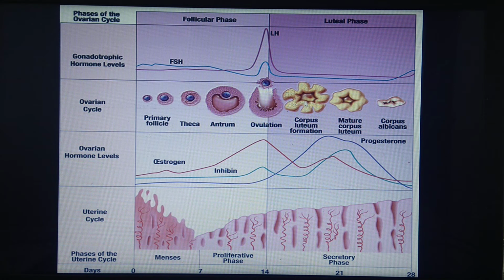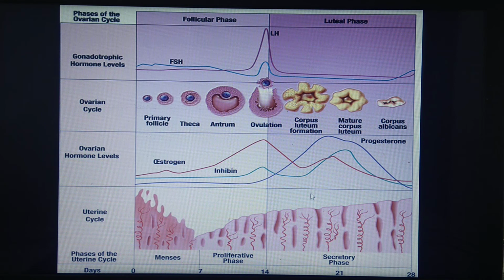This corpus luteum is a secondary endocrine source for the progesterone. So if ovum is fertilized, corpus luteum is formed which secretes progesterone. Under the control of progesterone, this endometrium maintains itself for the further development of the embryo.